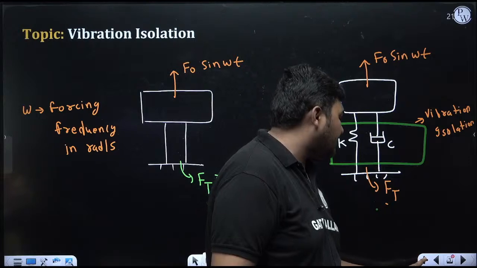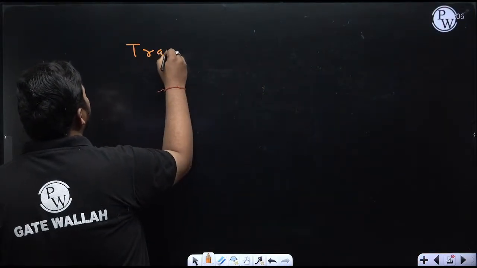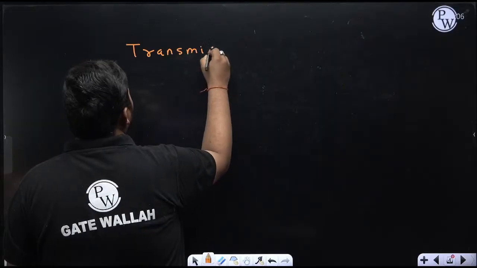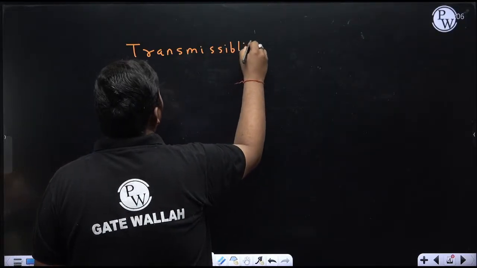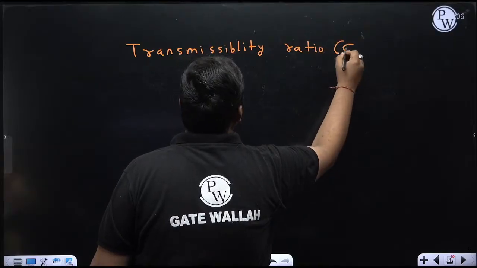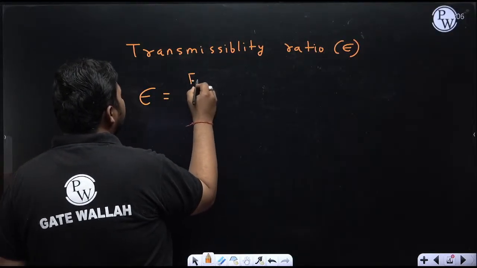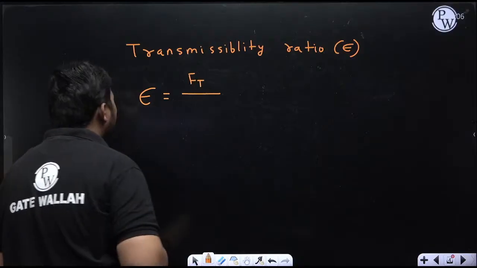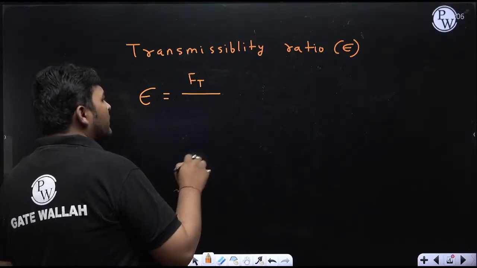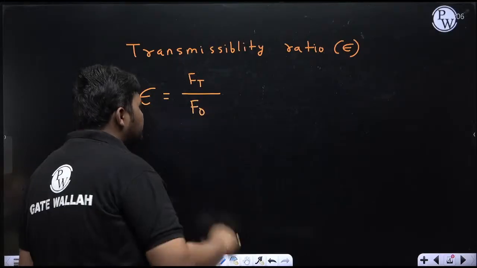Whether at any instant Ft is less than F naught or not, for that we calculate a ratio which is known as transmissibility ratio. I denote the transmissibility ratio as epsilon. Now what is transmissibility ratio? It is the maximum value of force transmitted to the base, that is Ft, upon the maximum value of the unbalanced force, which is F naught, and this ratio is the transmissibility ratio.